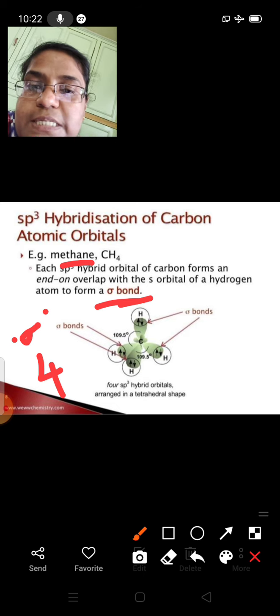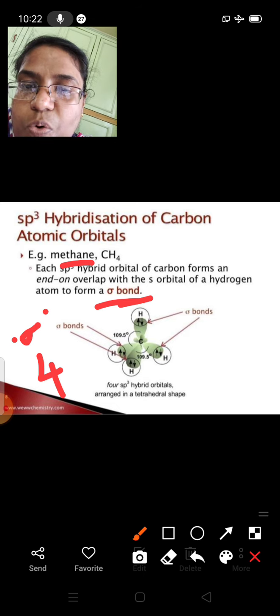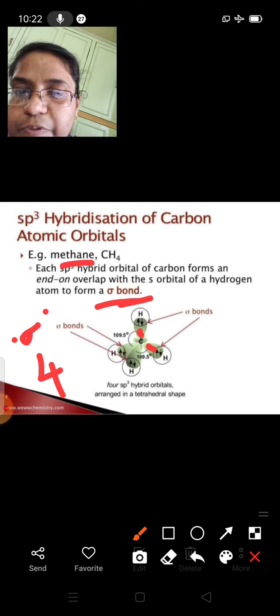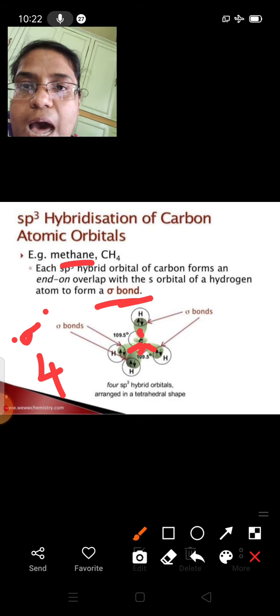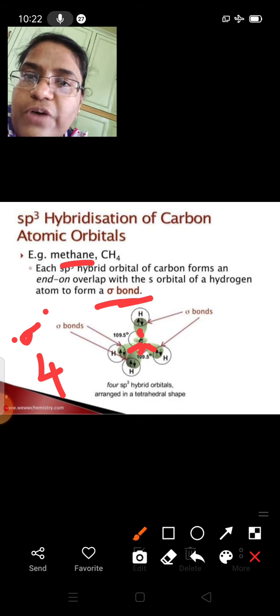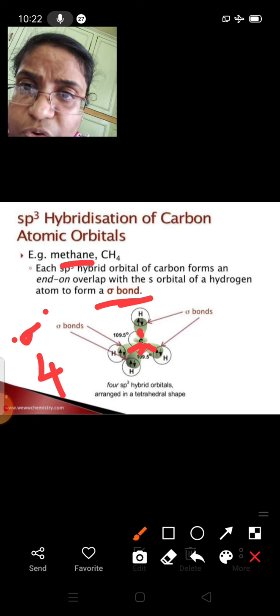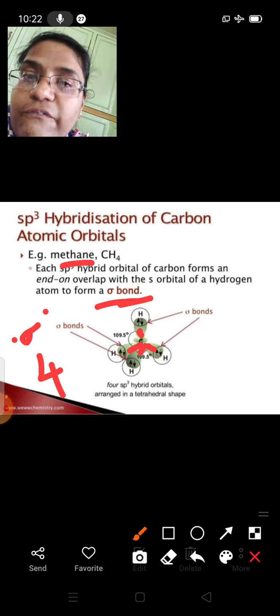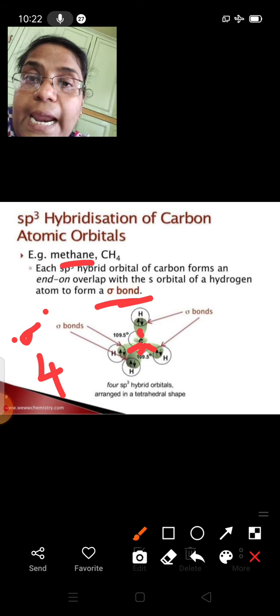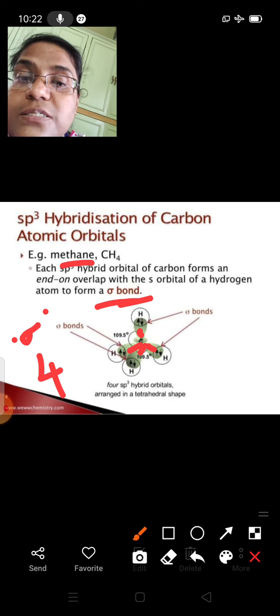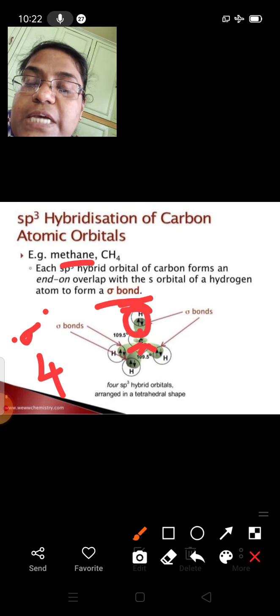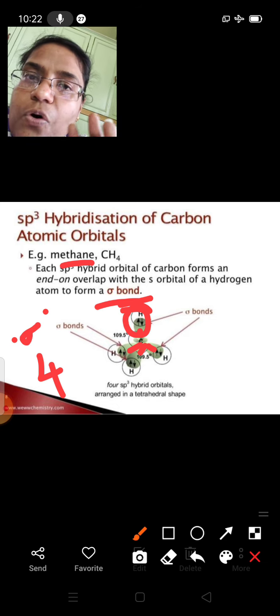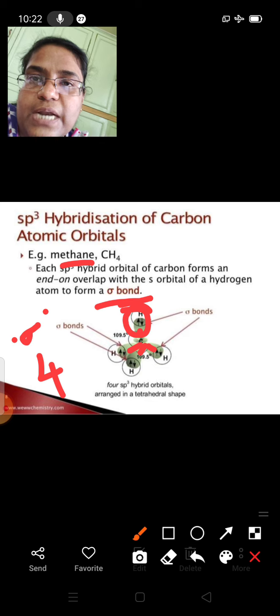The orbitals shown in green color, 1, 2, 3 and 4, are the sp3 hybrid orbitals of carbon. Those 4 sp3 hybrid orbitals will overlap in end-on manner with the s orbitals of 4 hydrogen atoms.